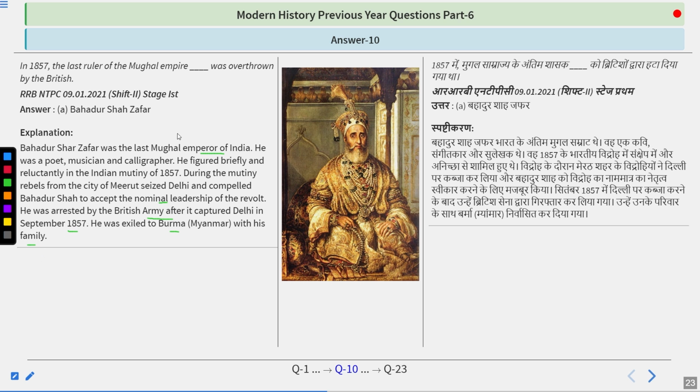After Bahadur Shah Zafar, the Mughal Empire basically ended, and all his children were killed by the Britishers, and the British Empire was established as Queen Victoria became the next Empress of India.